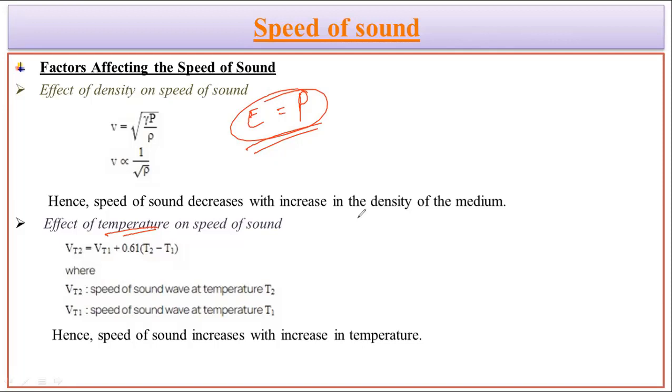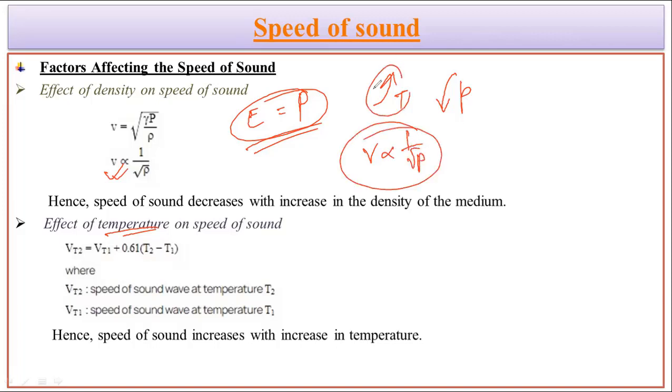As we know, as we increase the temperature, there is a decrease in the density, and the velocity of the sound is inversely proportional to the square root of the density of the material. So as the temperature increases, the density decreases, hence the velocity of the sound also increases.